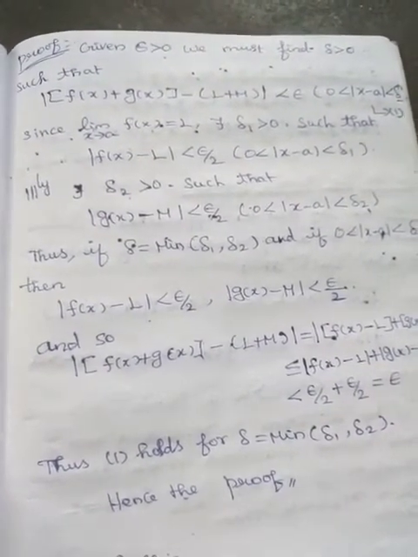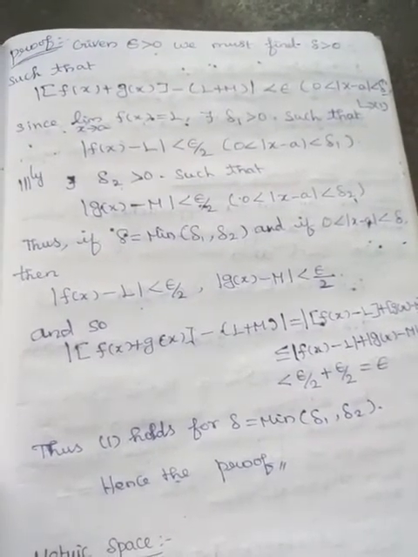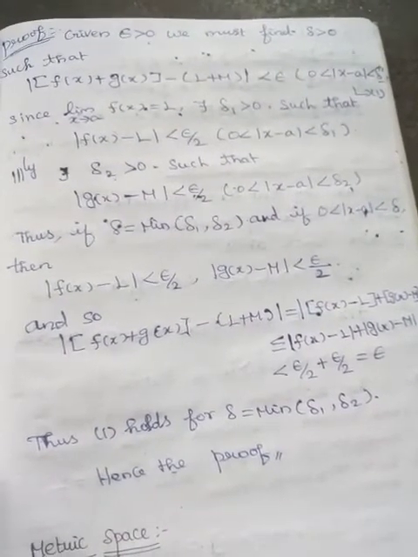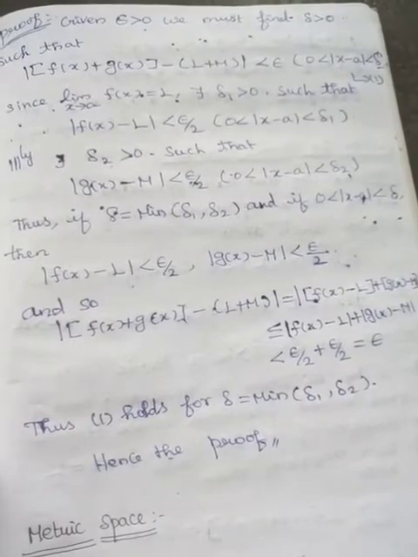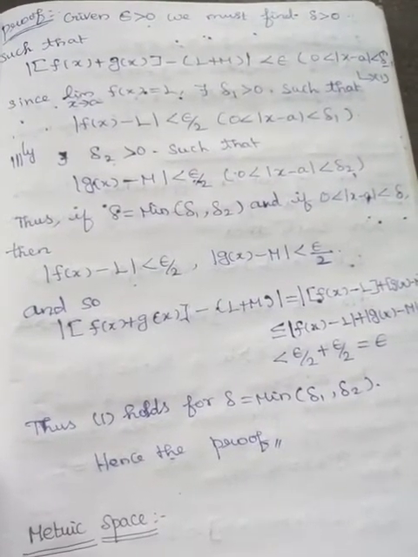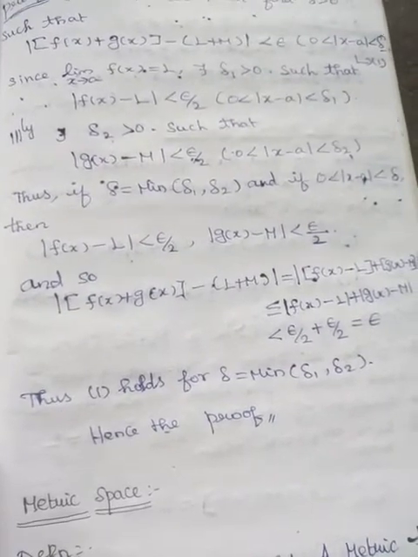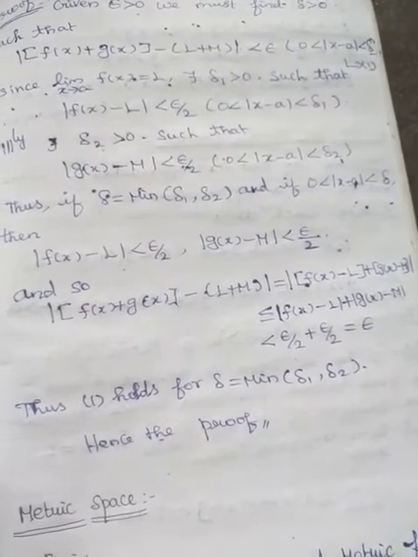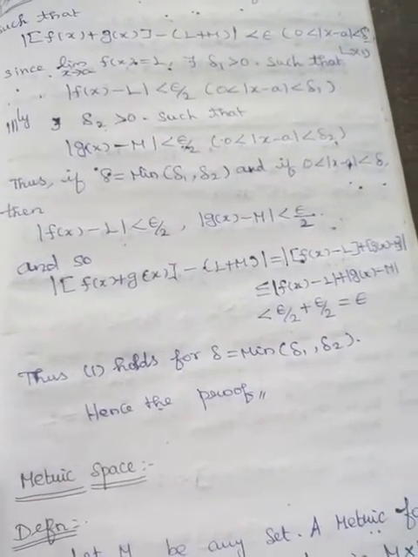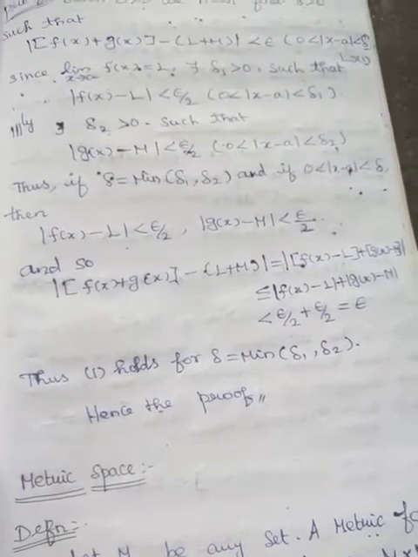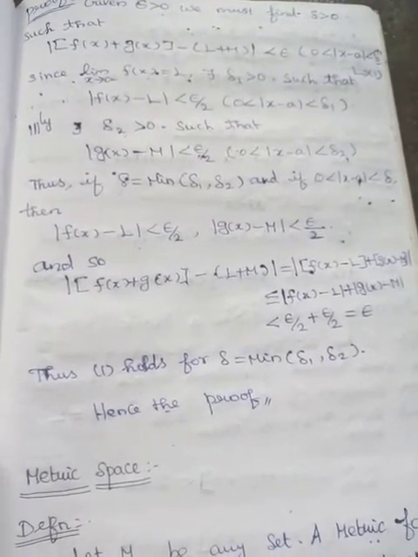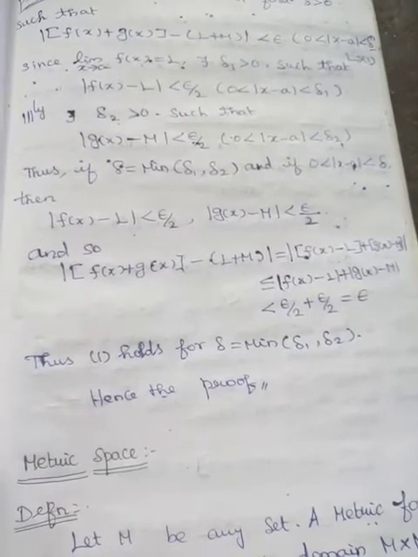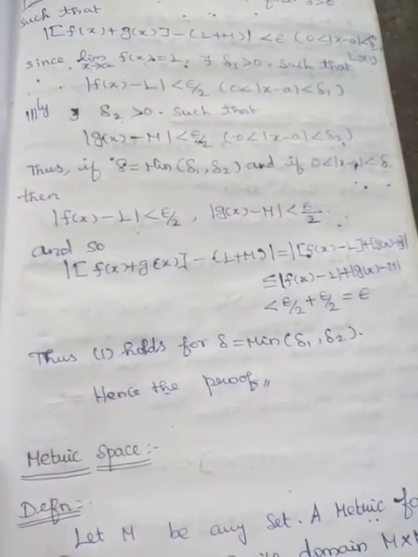Since limit x tends to a, f of x equal to L, there exists delta 1 greater than 0 such that modulus of f of x minus L is less than epsilon by 2, whenever 0 is less than modulus of x minus a is less than delta 1. Similarly, there exists delta 2 greater than 0 such that modulus of g of x minus M is less than epsilon by 2, whenever 0 is less than modulus of x minus a is less than delta 2. Thus, if delta equal to minimum of delta 1 comma delta 2, and if 0 is less than modulus of x minus a is less than delta, then modulus of f of x minus L is less than epsilon by 2, modulus of g of x minus M is less than epsilon by 2, and so